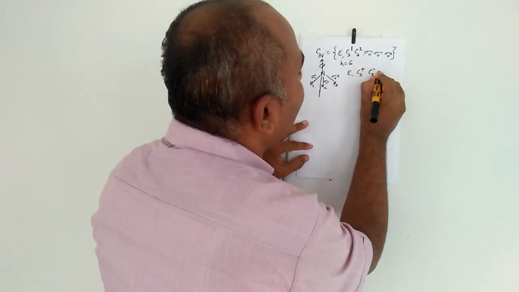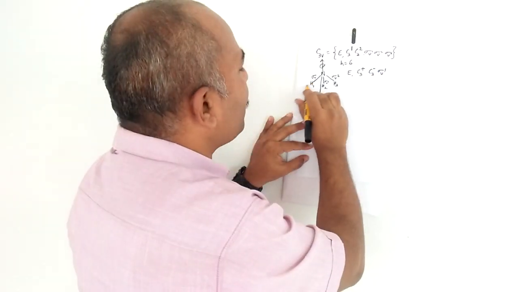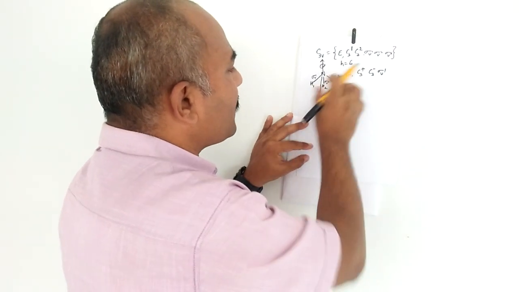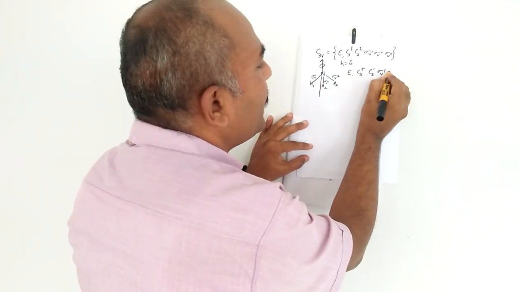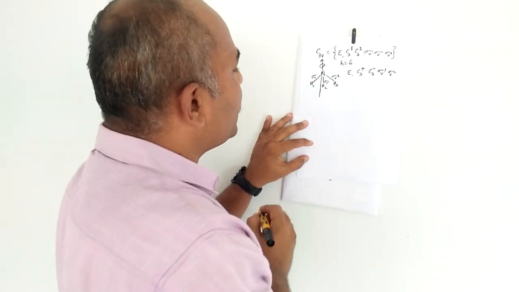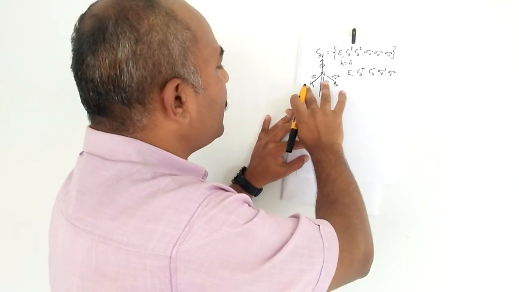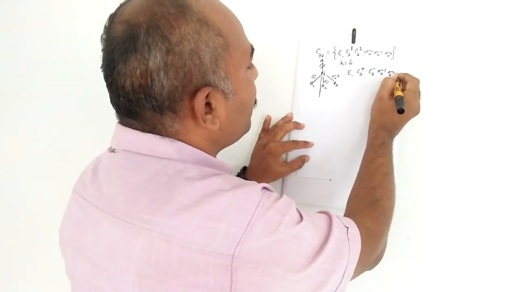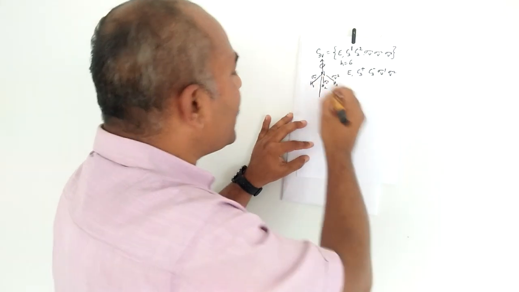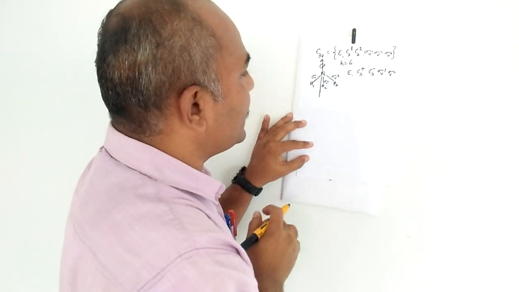Similarly, sigma V1 is the vertical plane passing through H1 and the nitrogen atom, separating H2 and H3. Sigma V2 is the vertical plane passing through the nitrogen and H2, separating H1 and H3. Sigma V3 is the vertical plane passing through H3 and the nitrogen atom, separating H1 and H2.